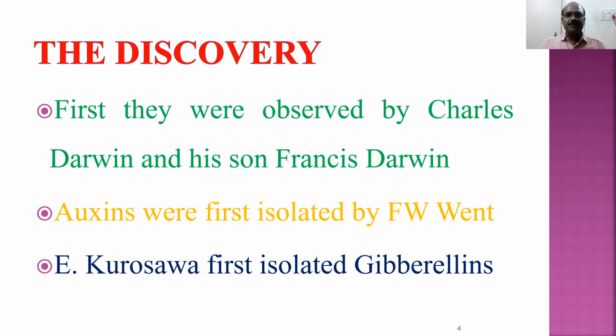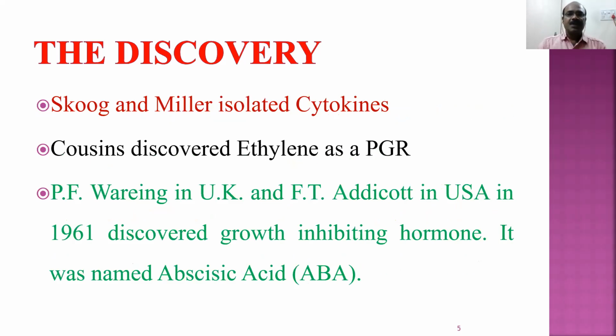So who discovered them? First of all, they were discovered by Charles Darwin and his son Francis Darwin. Auxins were first isolated by F.W. Went. Auxins were the first plant growth regulators to be isolated. E. Kurosawa first isolated gibberellins. And Skoog and Miller isolated the cytokinins. Cousins discovered ethylene as a plant growth regulator. P.F. Wareing in the UK and F.T. Addicott in the USA in 1961 discovered the growth inhibiting hormone, and it was named abscisic acid.